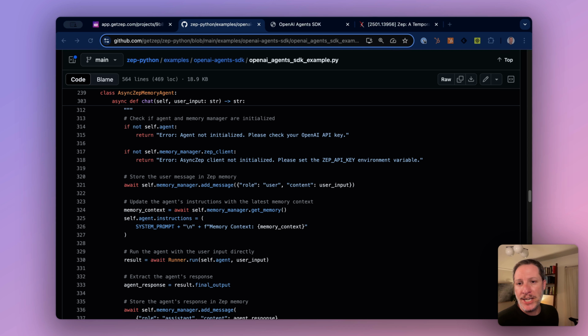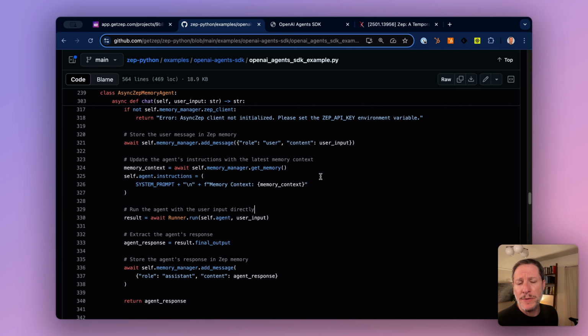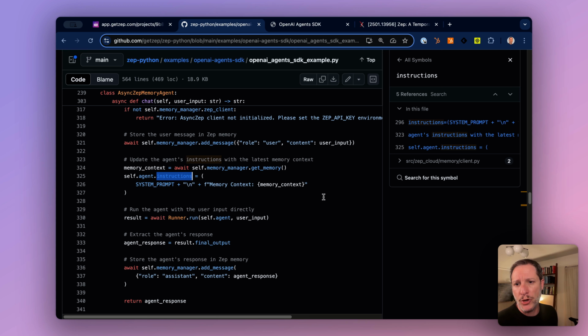The OpenAI Agents SDK is a really nice framework. It allows you to build agents very quickly, and I feel like the abstractions are all in the right place. It also makes it really simple to implement memory. We can just retrieve memory from Zep and mutate the system instructions or system prompt by injecting the memory context into the system prompt so that on every chat turn, the agent has access to relevant context.